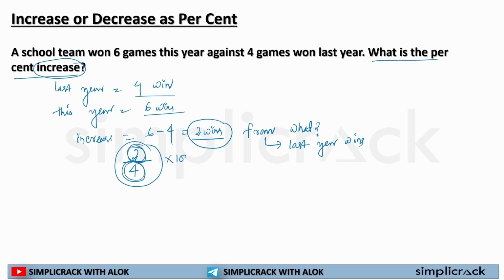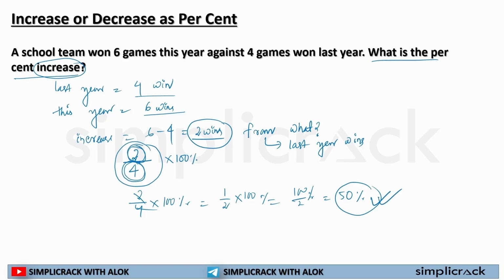I have to multiply 100% with it, and I will get my percentage. So 2 by 4 multiplied by 100% is equal to what? 1 by 2 multiplied by 100%. How would I find 1 by 2? I divided by 2 in the numerator and the denominator. Now 100 by 2% is equal to 50%. So the increase in percent is 50 here.